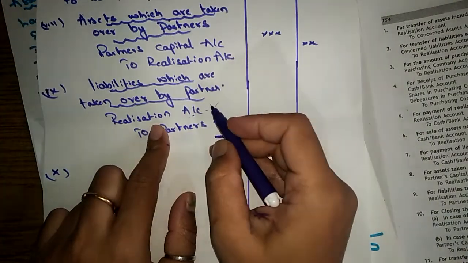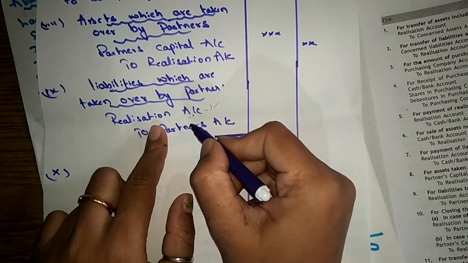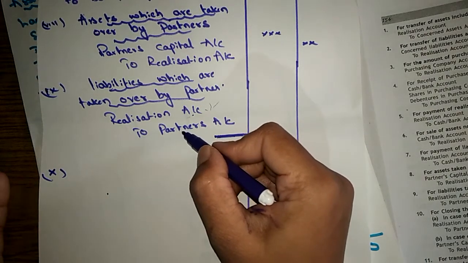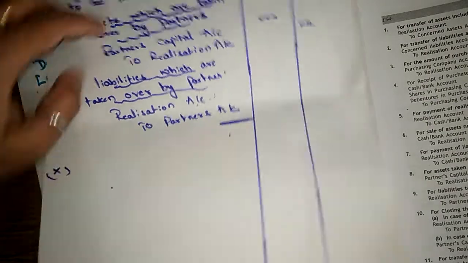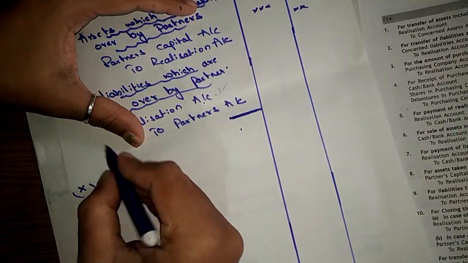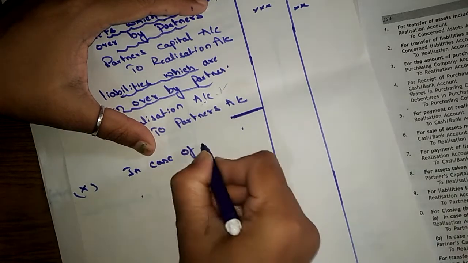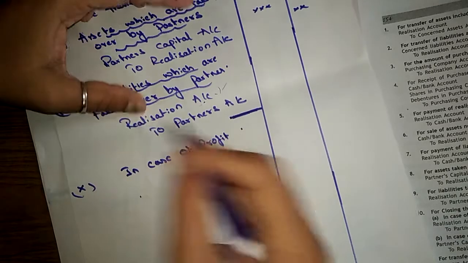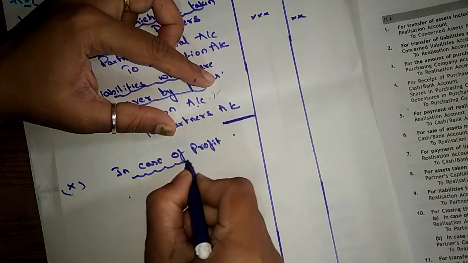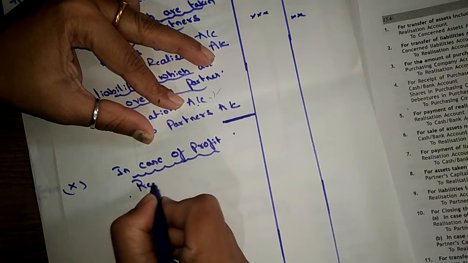In case you have realization profit, that has to be shown in the partner's capital account. Even if you have a loss, that also you need to show in the partner's account. Let's say in case of profit, after closing this realization account, we got profit that has to be transferred to partner's capital account.